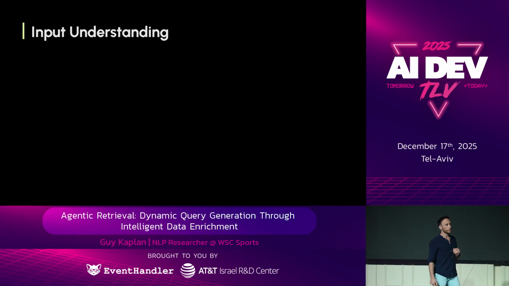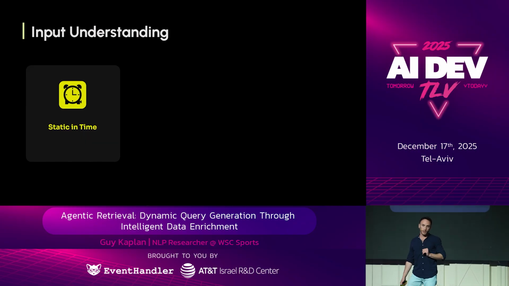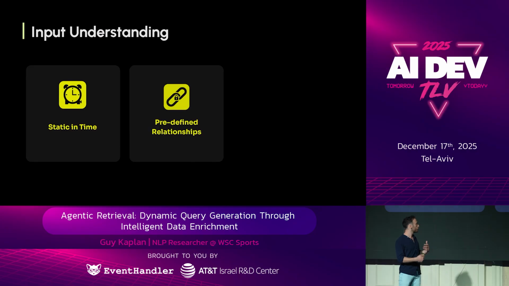But there is a few problems. Let's see what the drawback of a knowledge graph is. So generally speaking, a graph is a snapshot of when it was indexed. Okay? There's no semantic understanding about yesterday's match or this morning's trade. Another issue is that we have predefined relationships. We define the relationships before we actually make the graph. It doesn't matter if it's manual or automatic, the relationships are static, okay? So niche records and unusual achievements, they have no place in the graph.